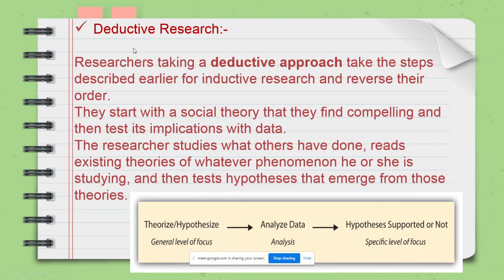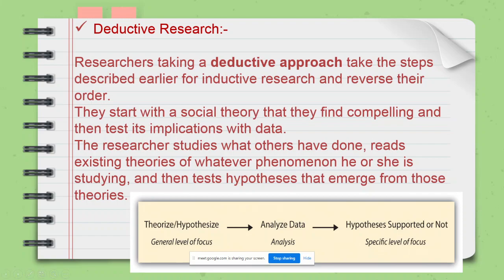That is called deductive research. In this, the researchers start with a social theory that they find compelling and then test its implications with the data.